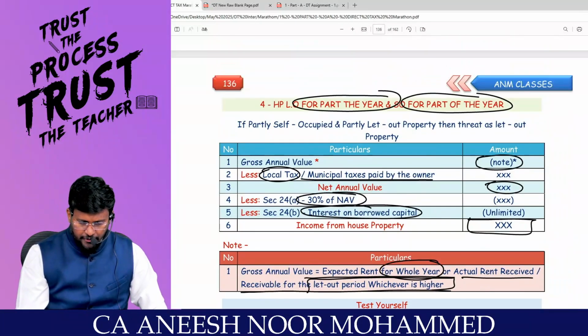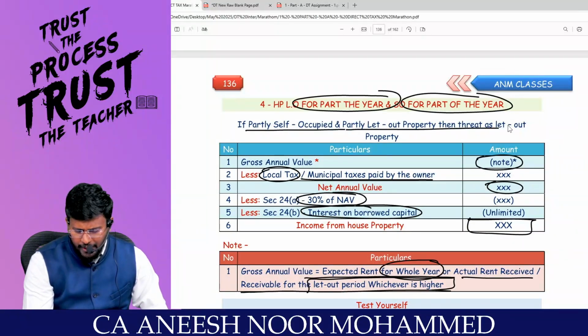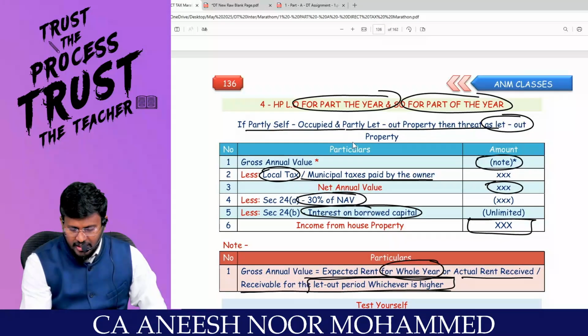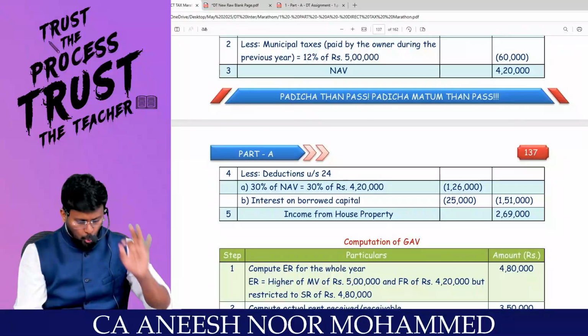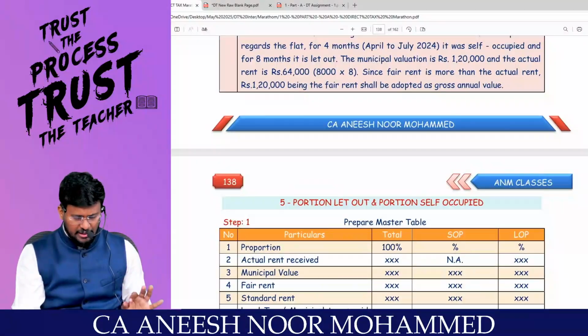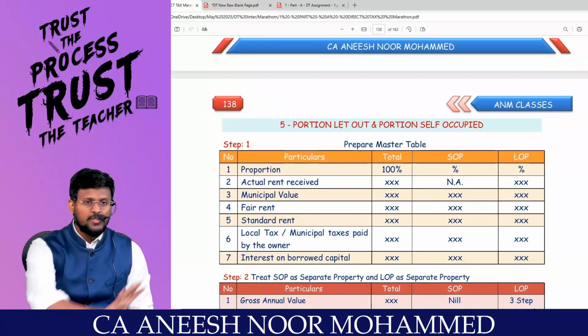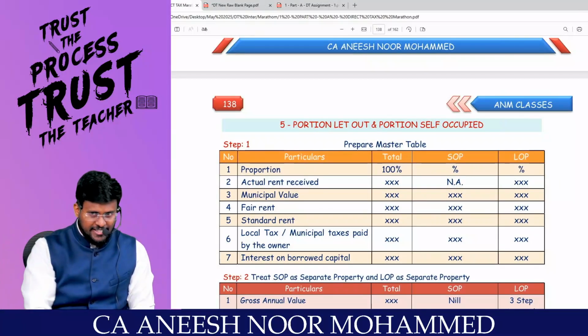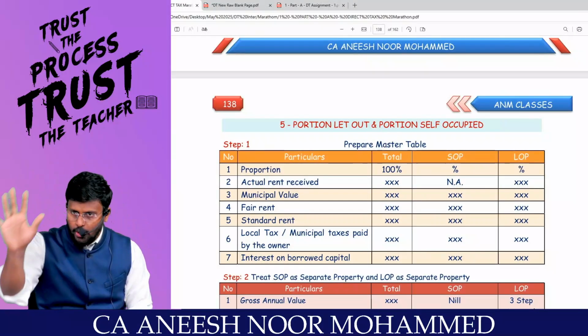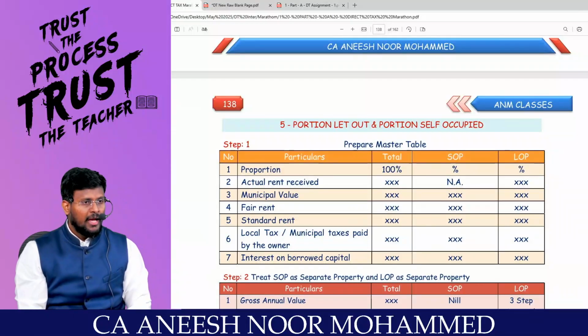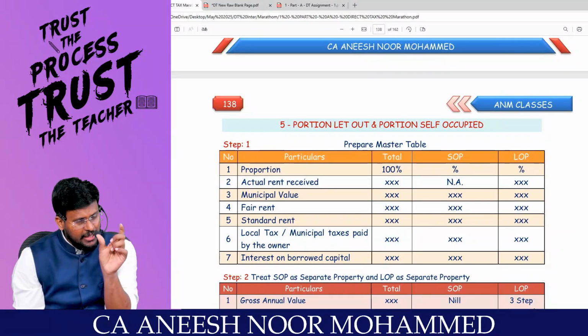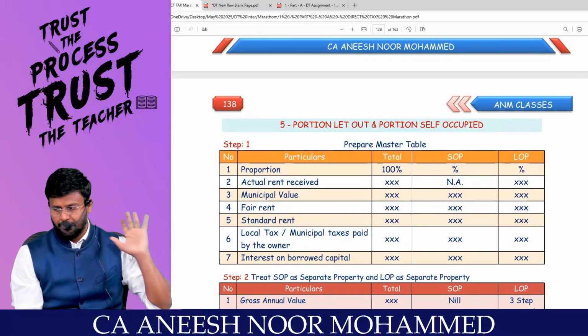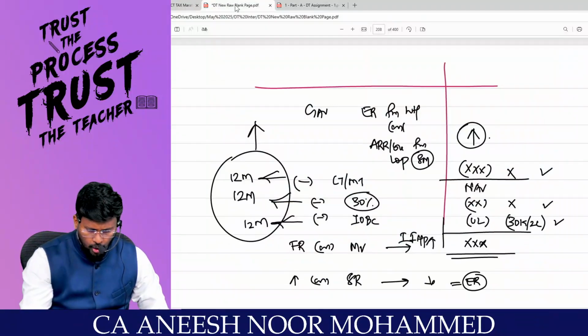That means if the property is partly self-occupied and partly let out, then it has to be treated as a let out property. The only change in that is expected rent for the whole year, or actual rent received for the let out period, whichever is higher. That's it. So that's the next one.